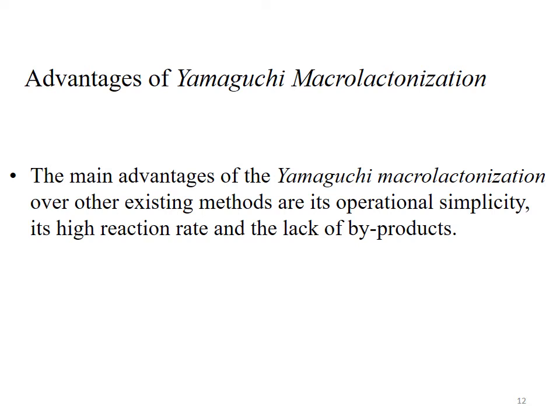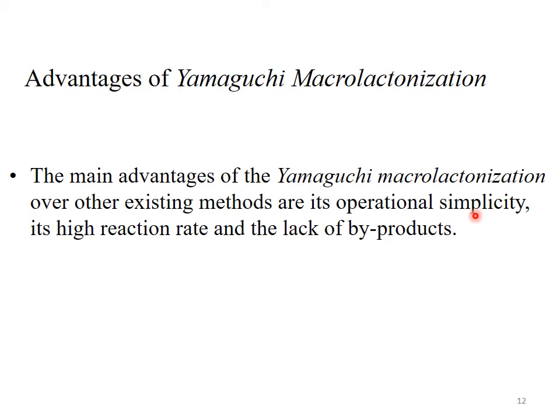Advantages of Yamaguchi macrolactonization. The main advantages of Yamaguchi macrolactonization over other existing methods are its operational simplicity, its high reaction rate, and lack of byproducts. The conditions under which the Yamaguchi esterification reaction occurs are the best conditions to produce an ester, or we can say a cyclic ester or lactone.